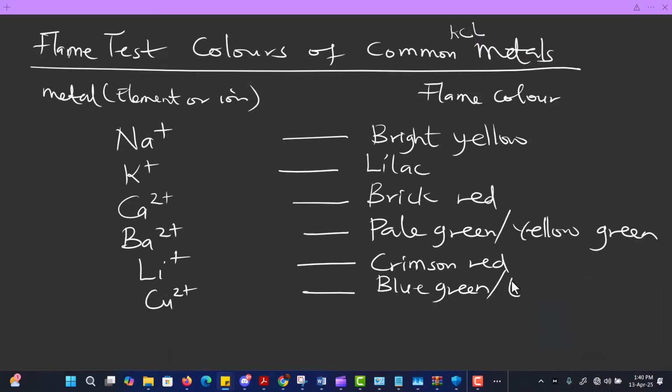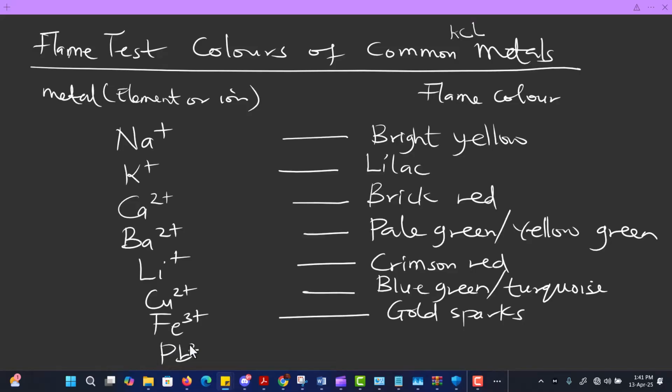Okay. So the next one is iron 3 ion, and the iron 3 ion will give you the gold sparks. Then the next one is lead ion. Lead ion will not give any color to the flame. So this one has no distinct flame color. So that is for the lead.